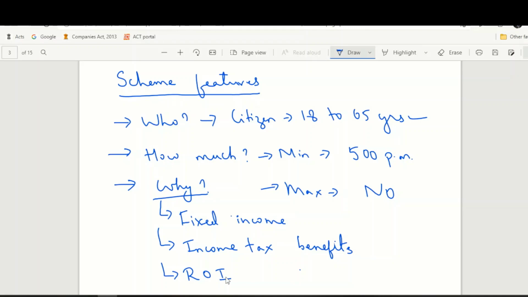But in NPS, because of the allocation that you'll be doing between equity, government bonds, corporate bonds, and alternate investment vehicles, the market forces decide the return on investment, and that varies way higher than the rate of interest that is provided for any other PPF account or provident fund account or any other social security or deposit scheme that are available. So since the return on investment is driven by the market force, NPS offers way higher return than any other social security scheme.